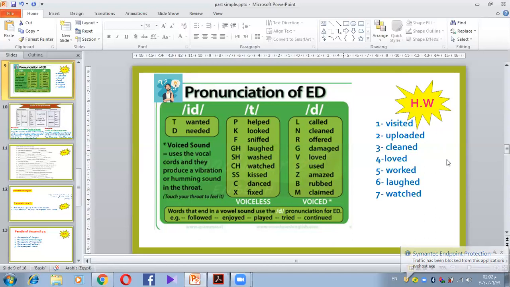Okay, for homework you are going to read these verbs and you are gonna tell me, هتقولوا لي بقى what's the pronunciation of the ed here, is it T or D or ed. Okay.